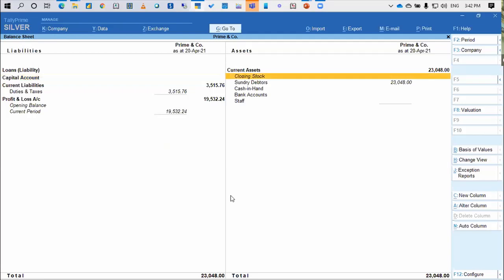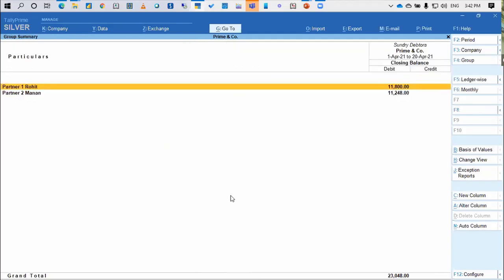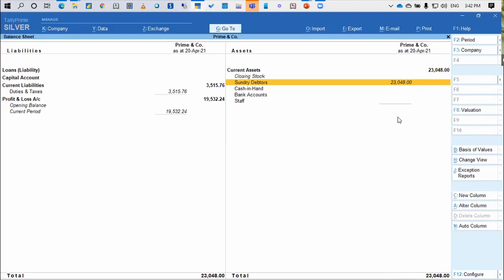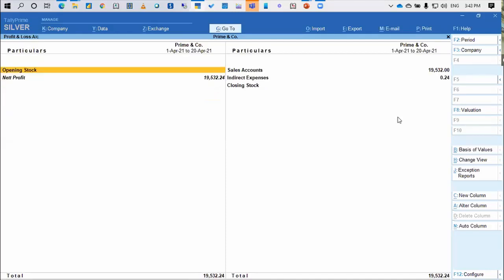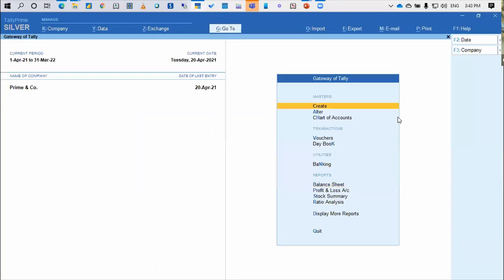The same thing works for my ledger accounts. Let me show this ledger wise first. By default, Tally sorts this in alphabetical order, but for some reason I want Yellow Book Private Limited to come above Red Entertainment, or a more appropriate example would be for my profit and loss account. Let me just create a few entries here.